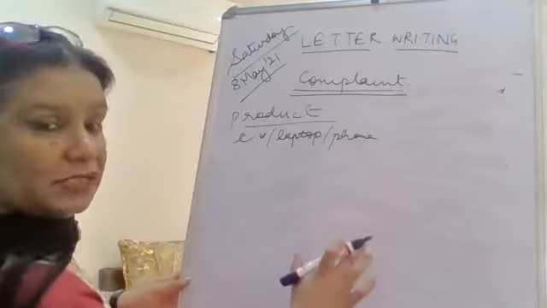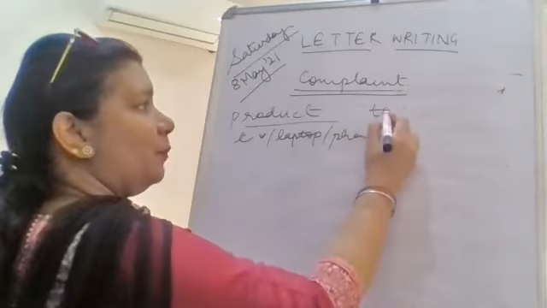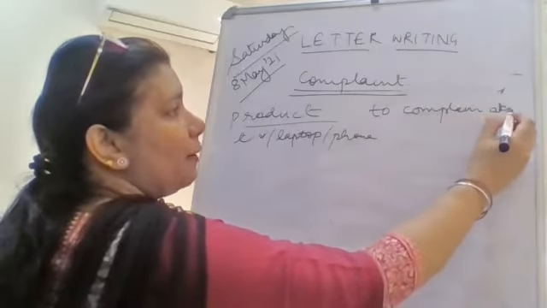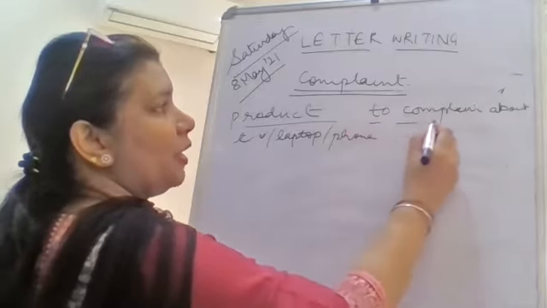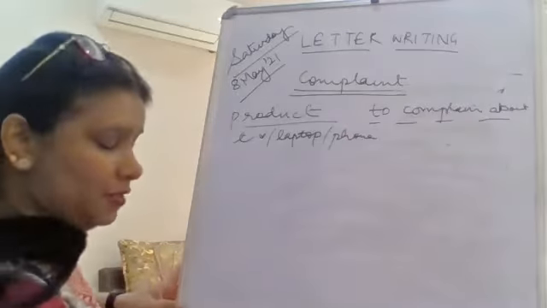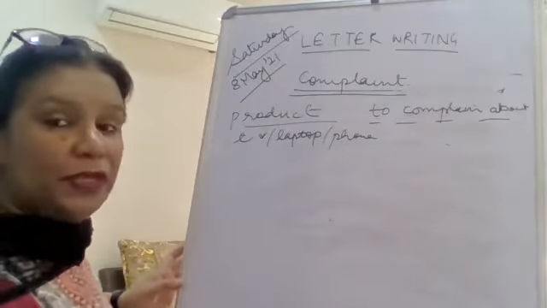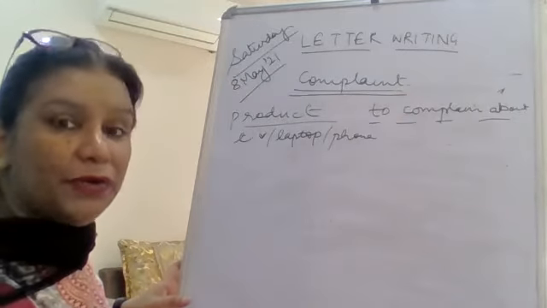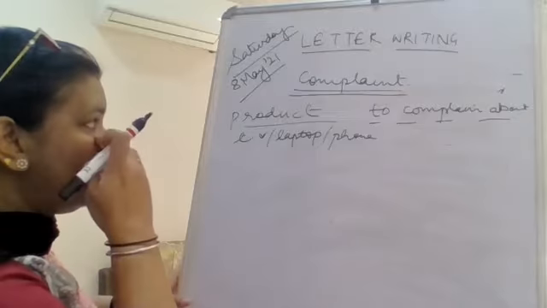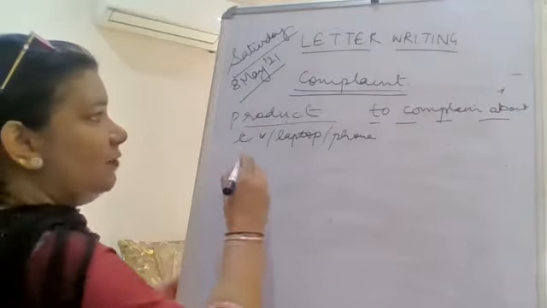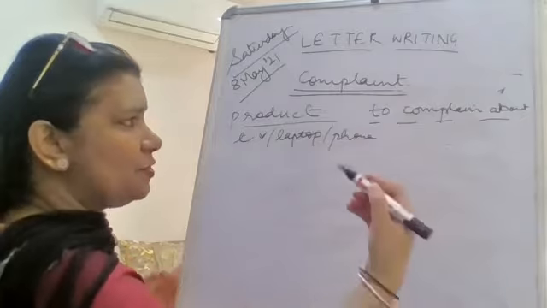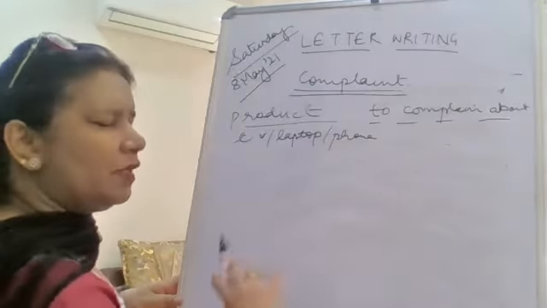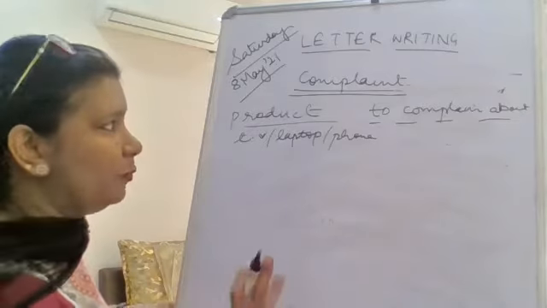After your salutation, your subject. Subject is very, very important here. It is going to be a complaint about the product. Please make sure that your subject is relevant and appropriate according to the letter that you are writing. If you are talking about a product, you bought a television, a laptop, a phone, refrigerator, washing machine, a hair dryer, a vacuum cleaner, anything it could be.